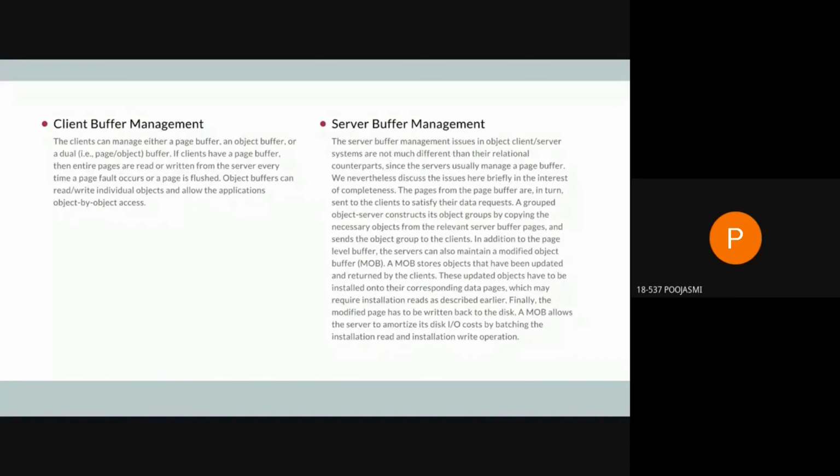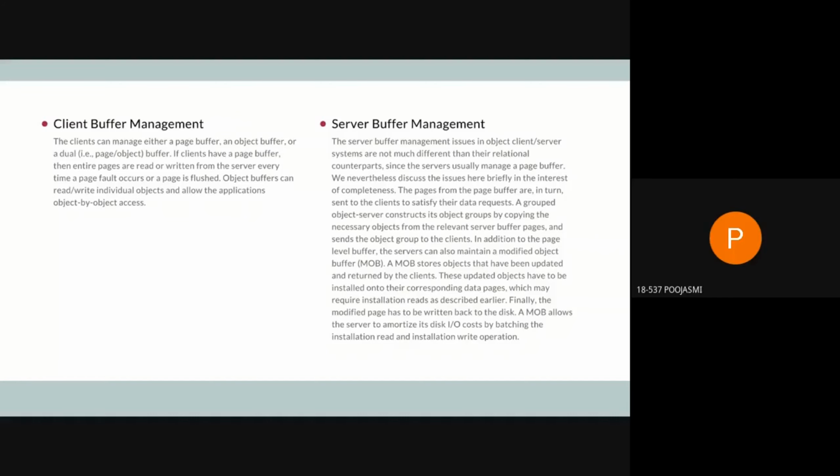So the first alternative is that the clients request the objects from the server, which retrieves them from the database and returns them to the requesting client. These systems are object servers. And in an object server, the server undertakes most of the DBMS services, as we can see, there are many components in the server.